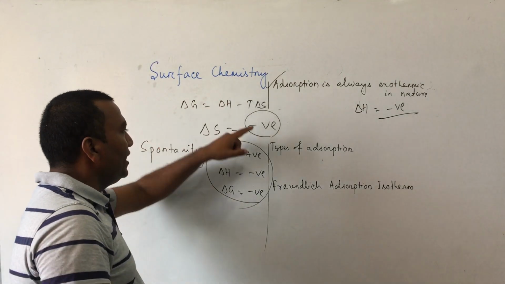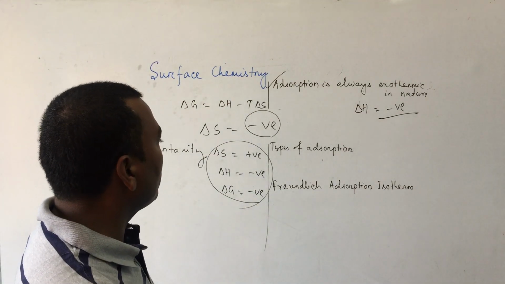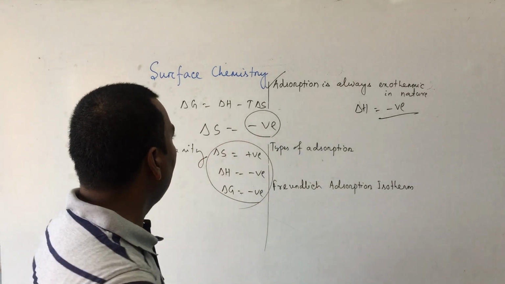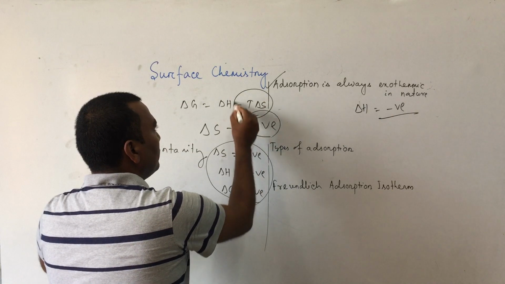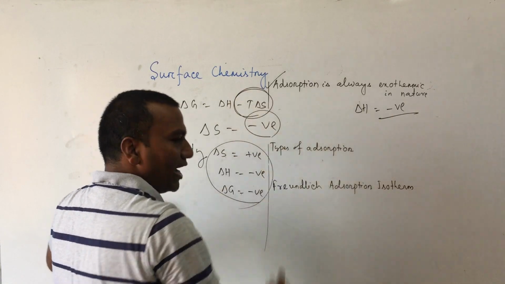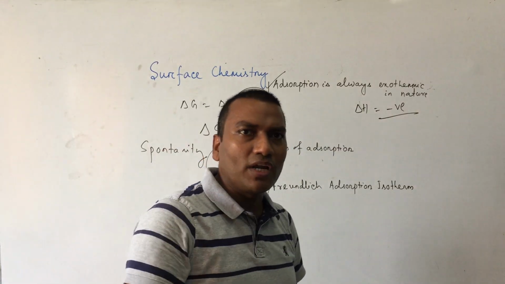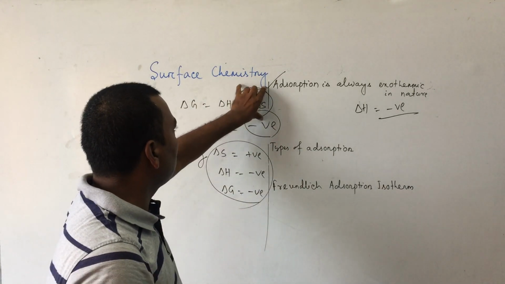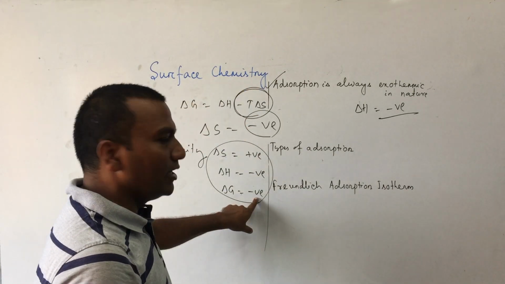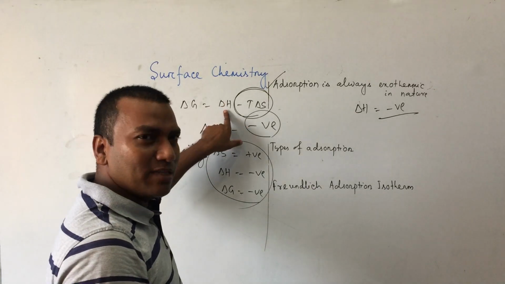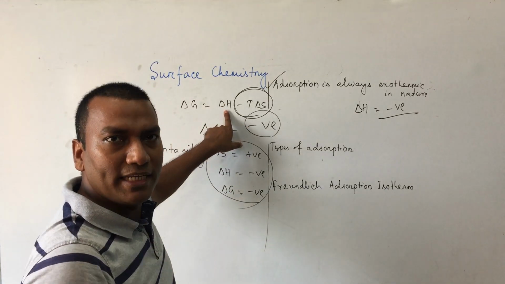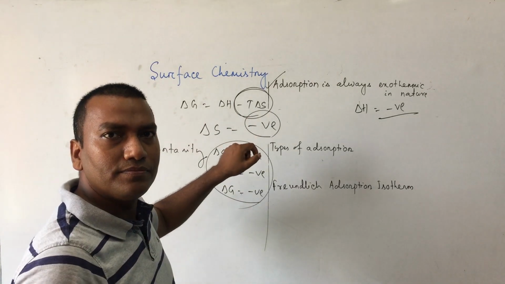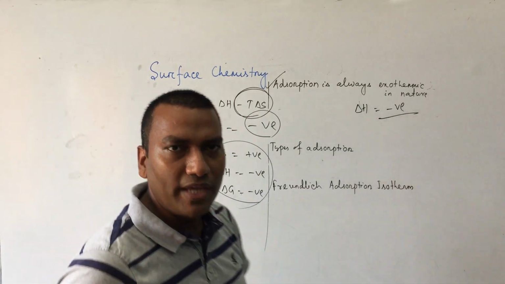So when any gas or when adsorption takes place, the delta S value is negative. When delta S is negative, you see this value: minus T delta S, this total value will become positive. So if this value is positive, to make the delta G value negative, the delta H value must be more negative. Otherwise, a negative delta G will not come. Understood? Clear now? Again I am telling.